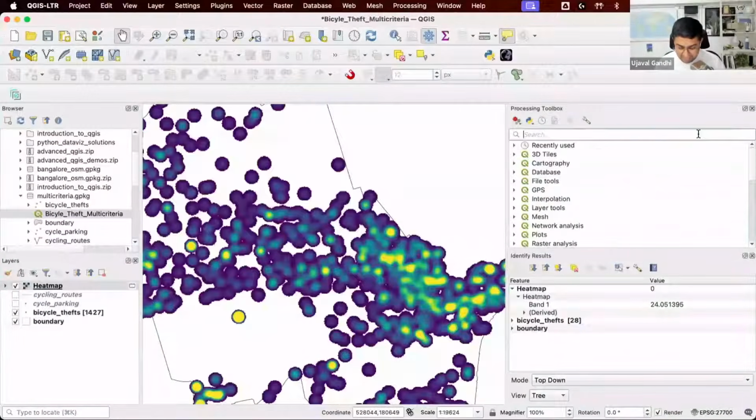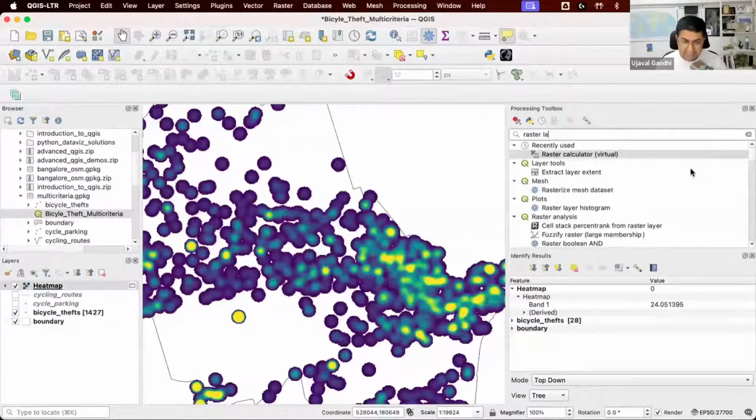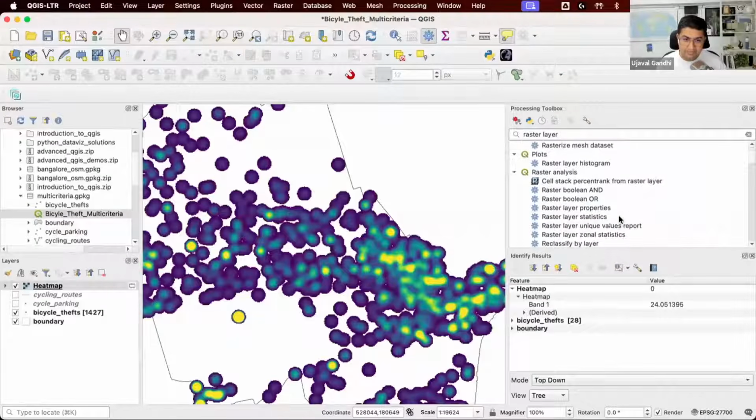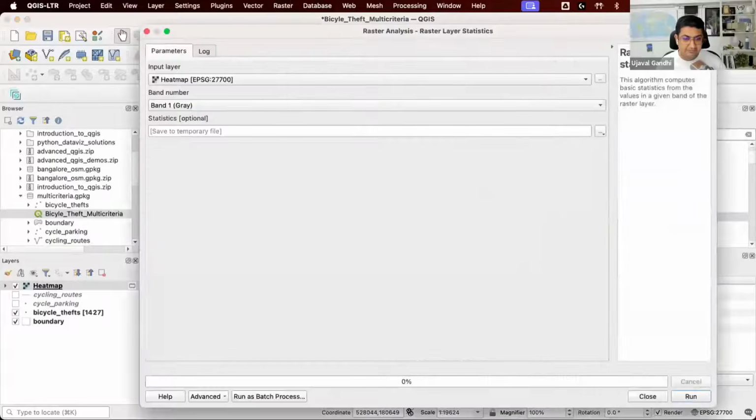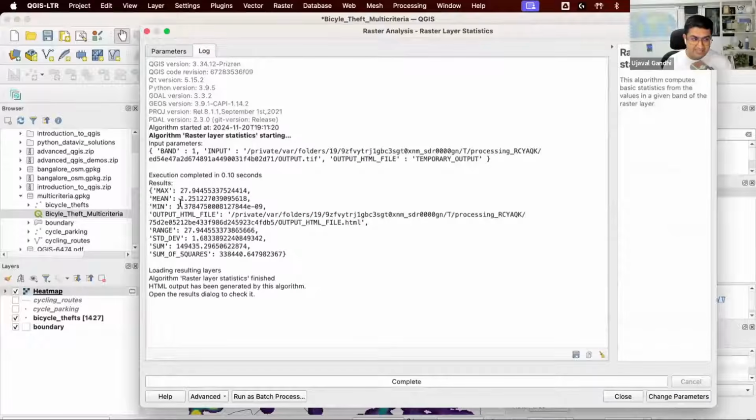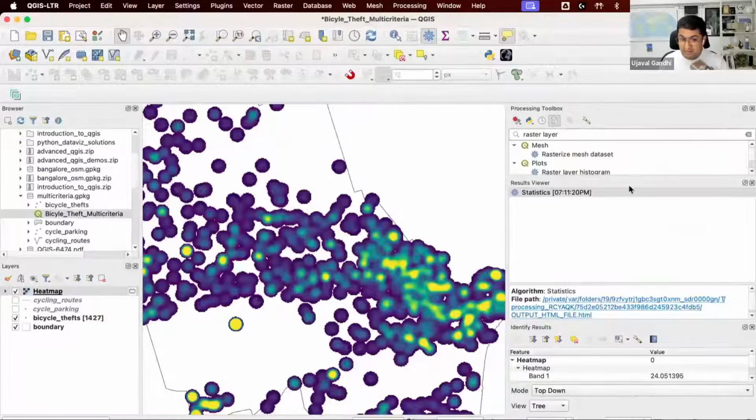First, let's find the average value. We have a tool called raster layer statistics in the toolbox. So I can run this on this heat map, and it gets me statistics. It says the average value of the pixel is 1.25. So I can say 5 times the average value is my hotspot, so 5 into 1.25. Let's use 6 as our cutoff value. And again, I'll show you a model where we can configure this later on.